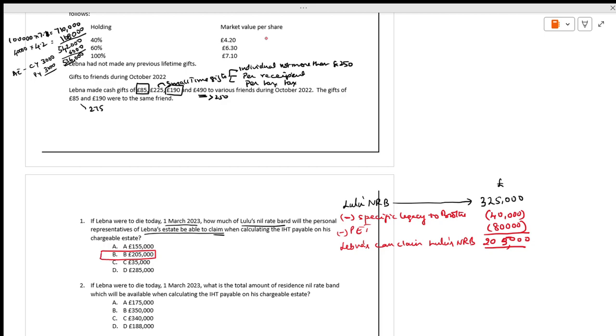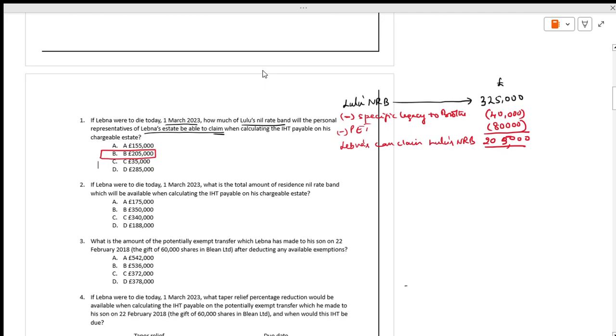Is that 20,500? I am putting the things to the extent possible. Okay. If Lebna were to die today, 1st March 2003, what is the total amount of RNRB? Very important. Residence nil rate band. How much is the residence nil rate band? 175,000. Fine.